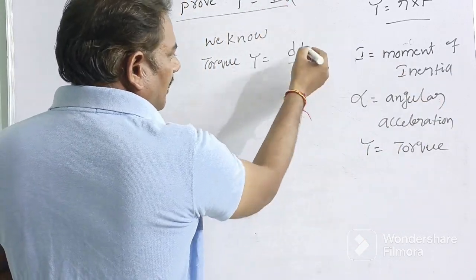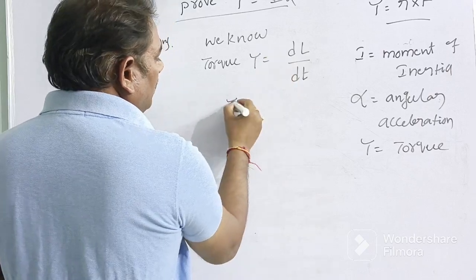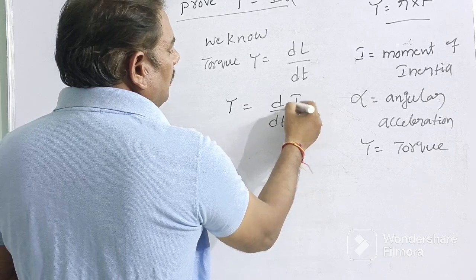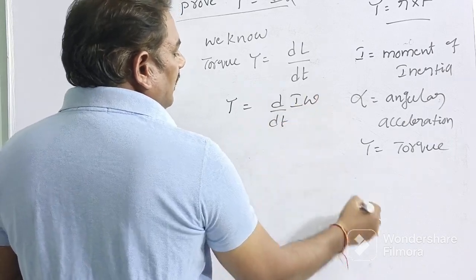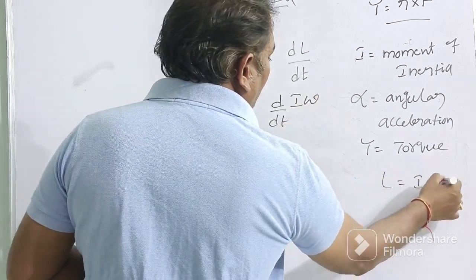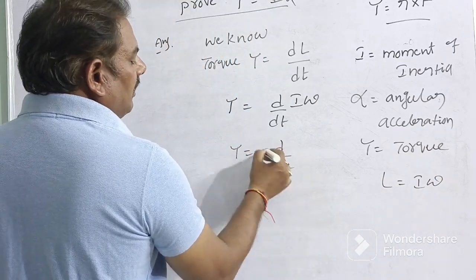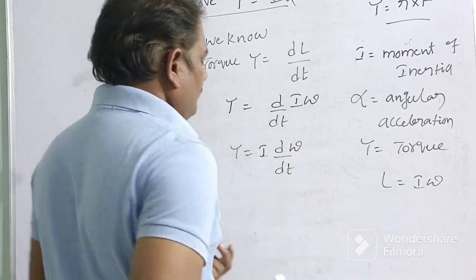Rate of change of angular momentum is called torque. So torque tau equals d by dt of L. We know L equals I omega. So tau equals d by dt of I omega.